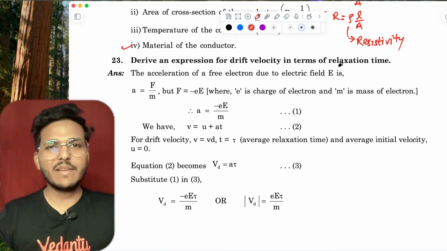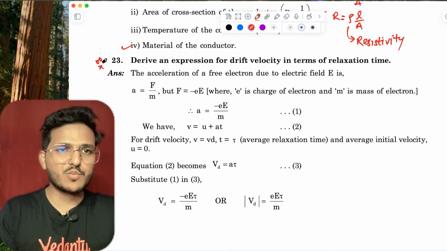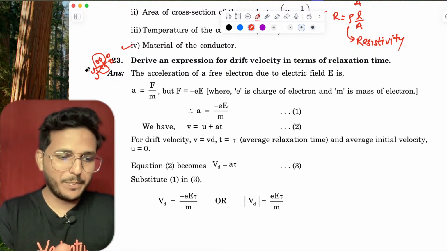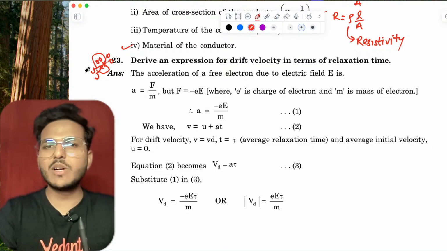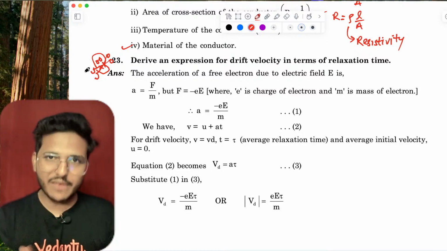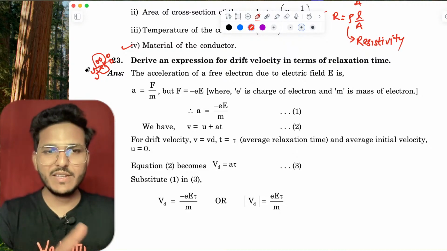Now, derive the expression. This is the most important question. This will come in your examination paper. It is a very important question. Yes, I have numericals also. Don't worry, students.